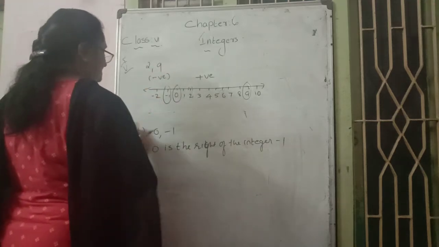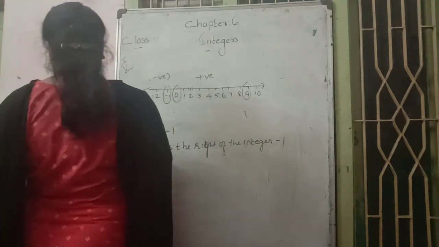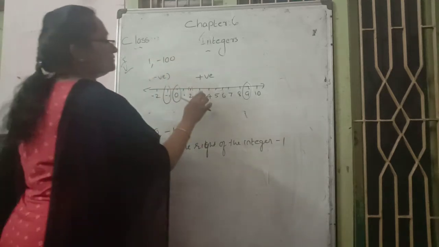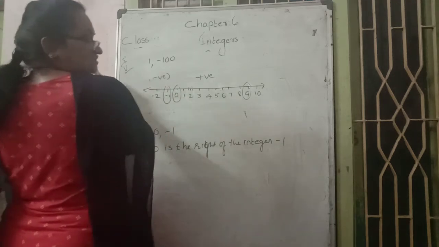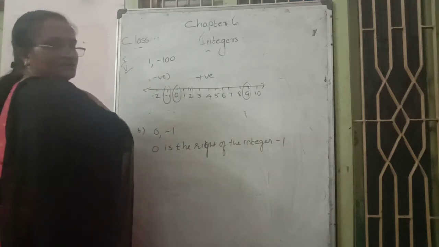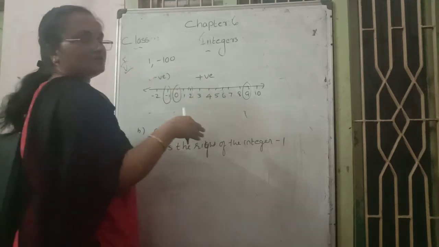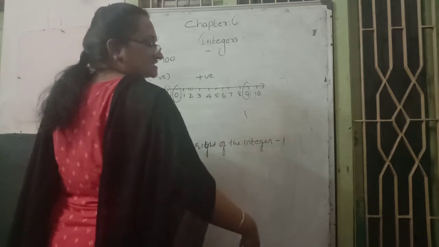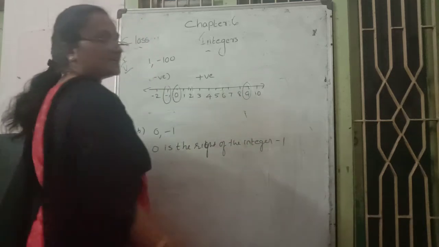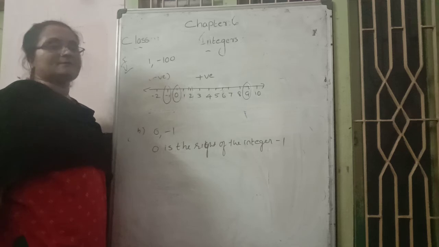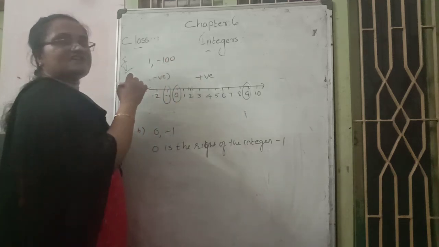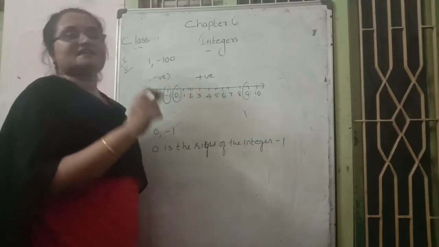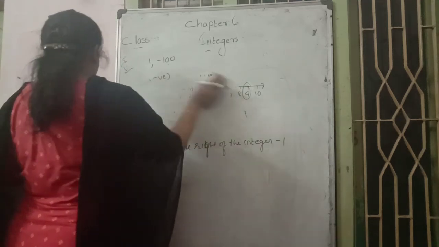Then one more question, the C question: 1 or -100, which is on the right side? 1 is on the right. And -100, which side? The left side of our number line. So 1 comes on our right side and -100 comes on the left side of the number line. So the answer is: 1 is to the right of -100. I hope you can understand this model question.